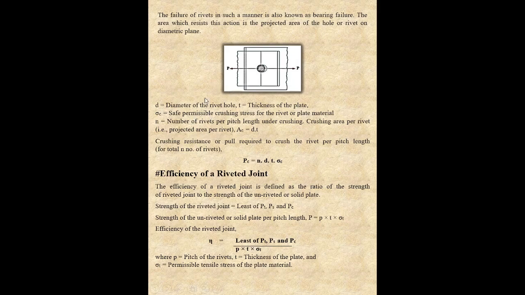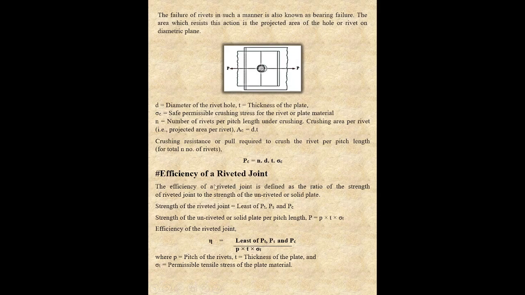Here all the dimensions are the same as we have taken in the previous failure, but sigma c is the newer one. Sigma c is the permissible crushing stress for the rivet or plate material. And at last we have to find the crushing resistance or pull required to crush the rivet per pitch length. Then PC is equal to n into d into t into sigma c. d into t is the area, sigma c is the permissible compressive stress or crushing stress, n is the number of rivets per pitch length.